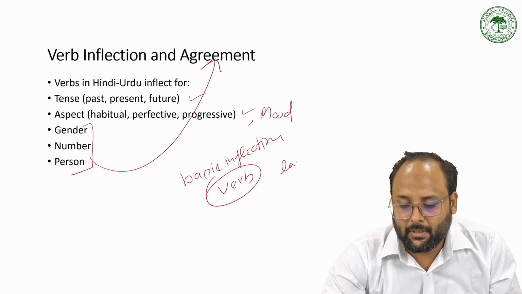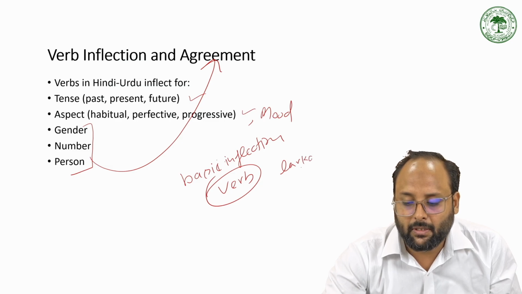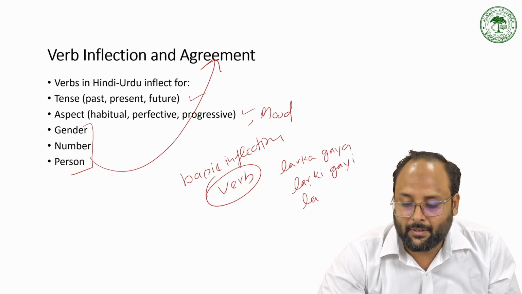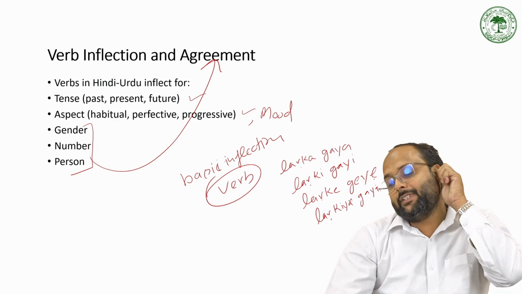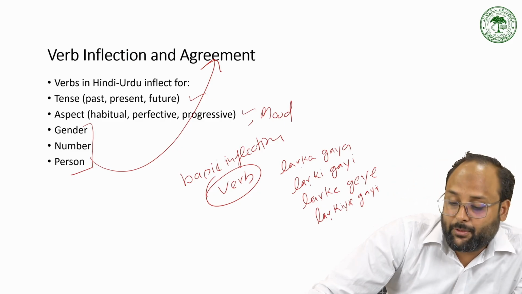लड़का गया, लड़की गई, लड़के गए, हम लड़कियां गईं. So this is the kind of inflection that we have in our language.